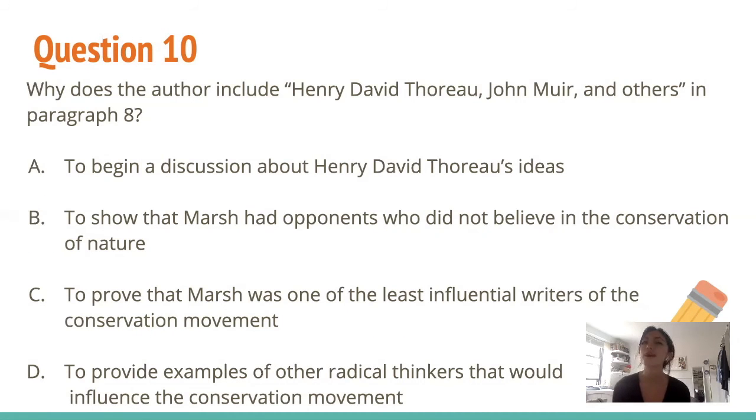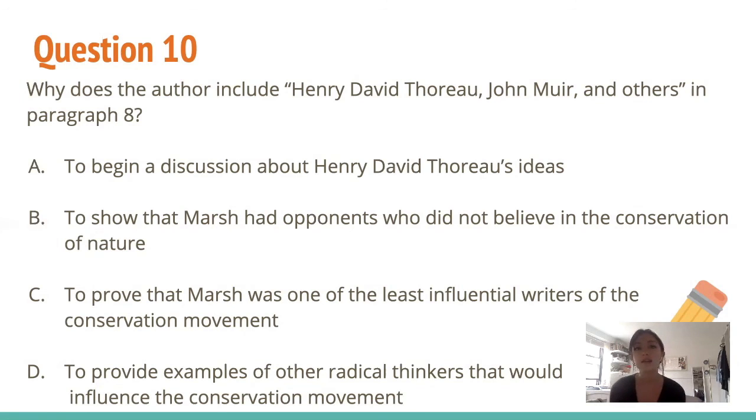So question 10, why does the author include Henry David Thoreau, John Muir, and others in paragraph 8? So we're going to go to paragraph 8 and read that sentence. By the late 19th century, however, his writings, along with those of John Muir, Henry David Thoreau, and others, had inspired what had become known as the conservation movement. So he's comparing Marsh's writings with these authors and saying that they're very similar.